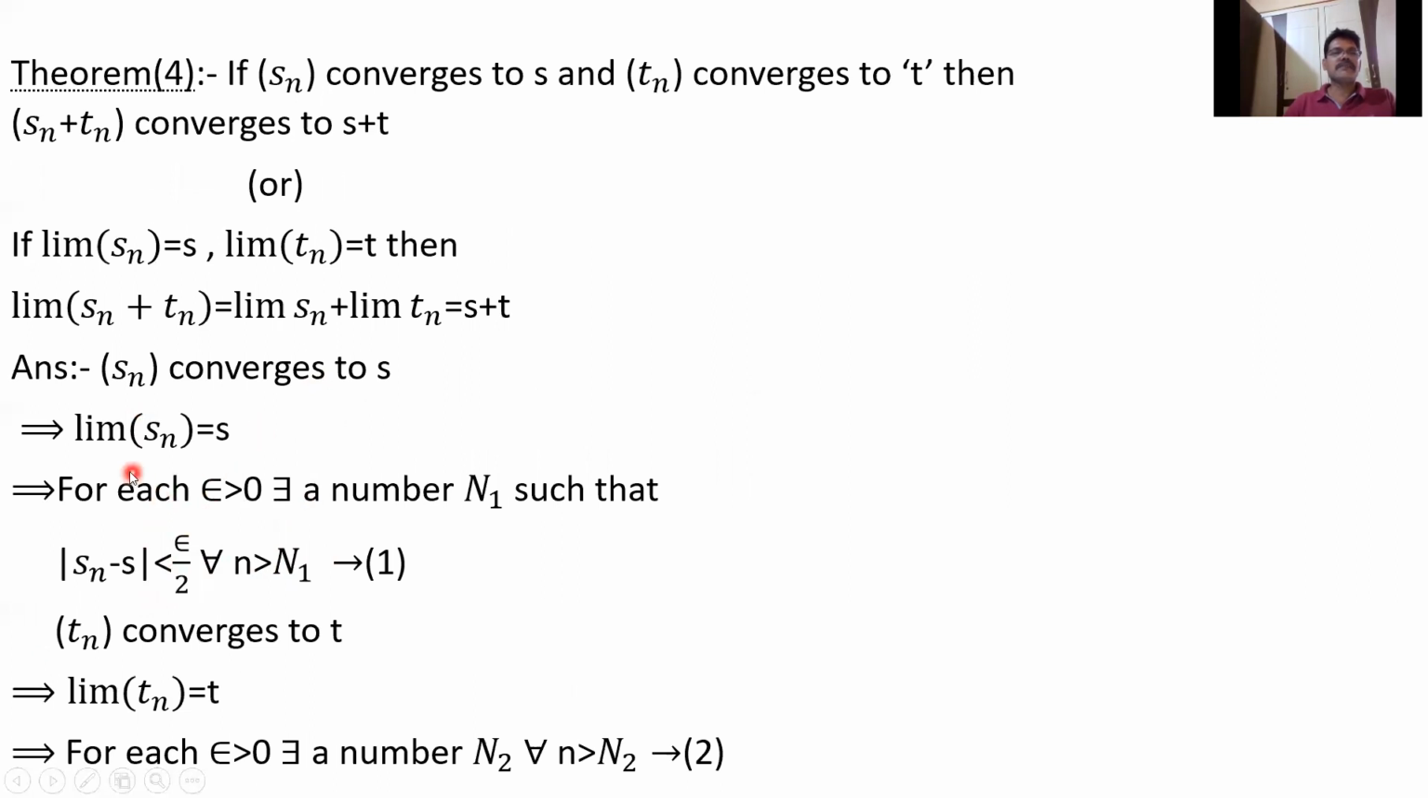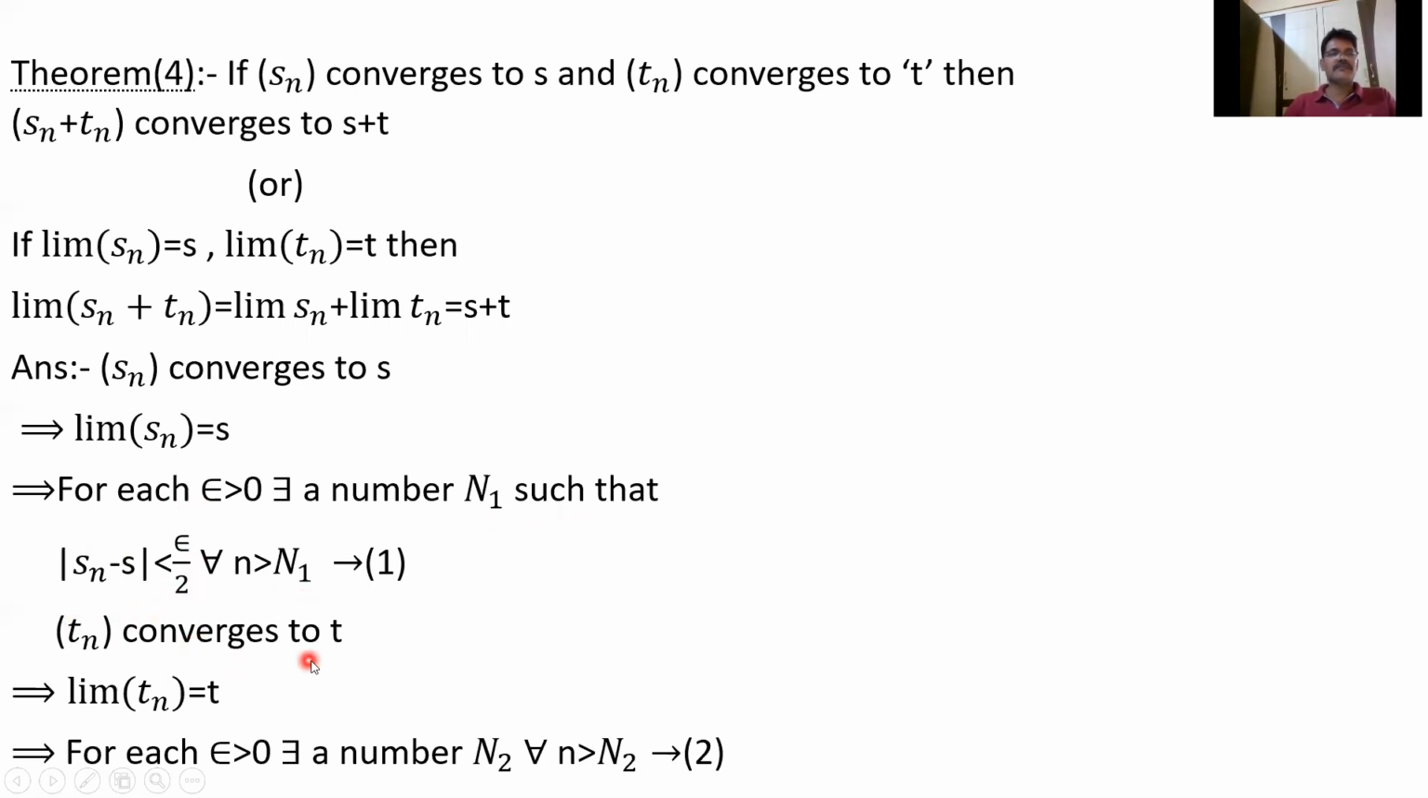So sn converges to s means limit sn equals s. By definition, for each epsilon greater than 0, I will take epsilon by 2 in place of epsilon. For this, we get a number n1 such that mod sn minus s is less than epsilon by 2 for all n greater than n1. If I take epsilon by 3, I will get another number n2 such that mod sn minus s is less than epsilon by 3 for all n greater than n2. If I take epsilon by 4, I will get another number n3. So limit sn equals s implies for each epsilon greater than 0, there is a number n1 such that mod sn minus s is less than epsilon by 2 for all n greater than n1.